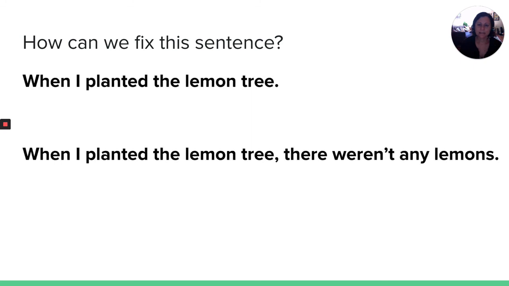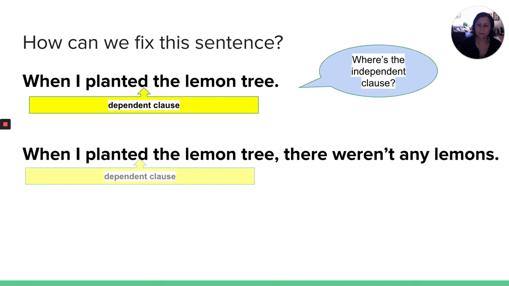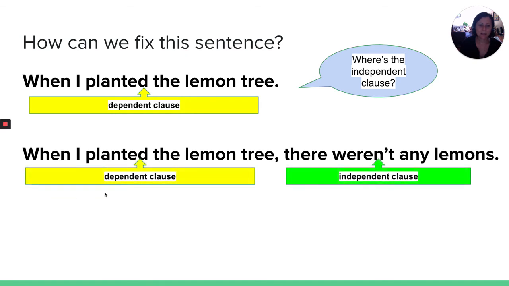When I planted the tree. Let's fix this sentence. I need the independent clause. When I planted the lemon tree, there weren't any lemons. I added an independent clause. You can't just leave a dependent clause alone. You have to add an independent clause. When I planted the lemon tree, there weren't any lemons.